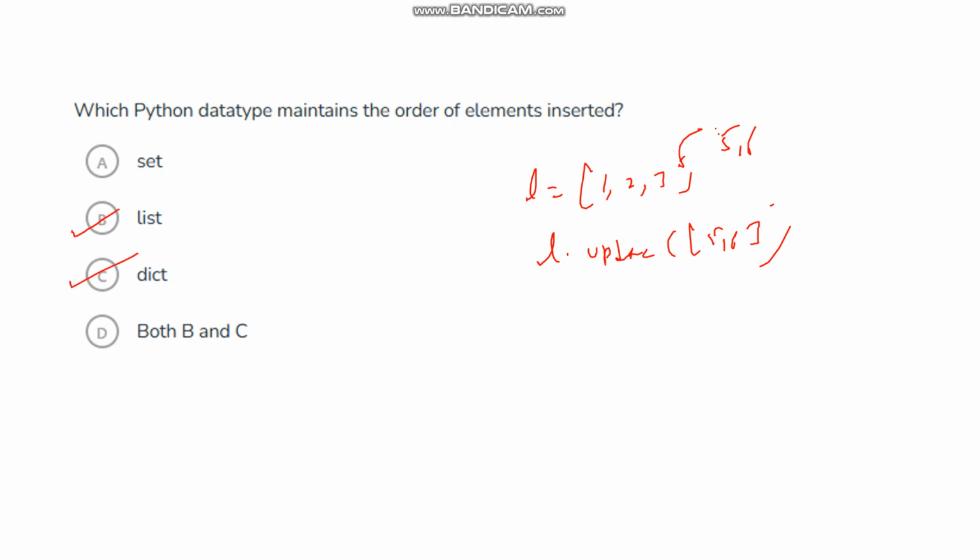The dictionary also maintains order; whenever we add new elements, they are added at the end. That's why option D, both B and C, is the answer: the list and the dictionary both maintain the order of elements inserted.